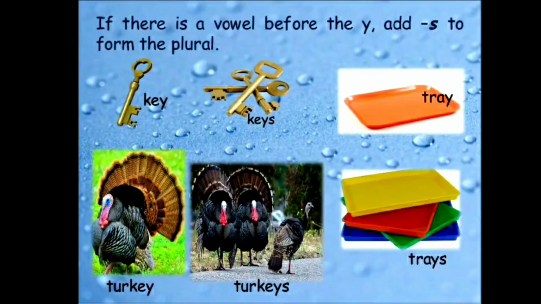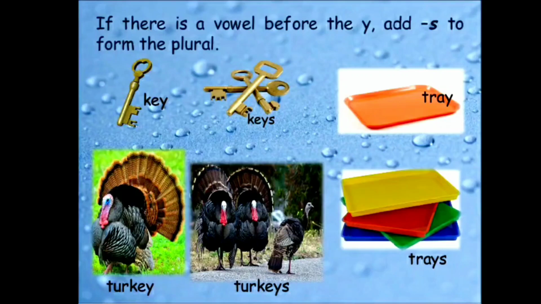The fourth rule: when a noun is ending with Y after a vowel, its plural is formed only by adding S. If there is a vowel before Y, we will just add S to convert into plural. The first example here is key. K-E-Y, key.